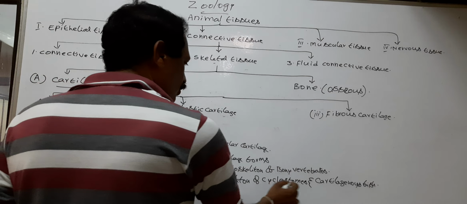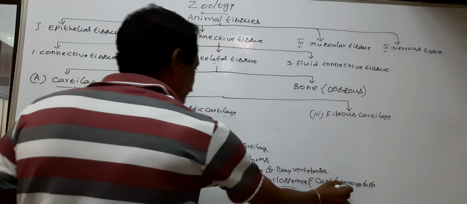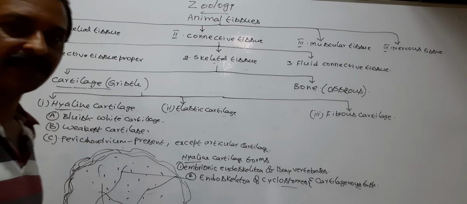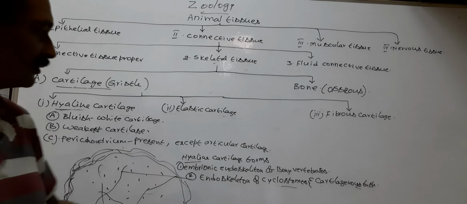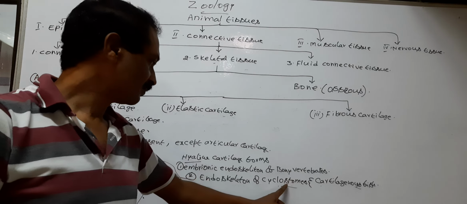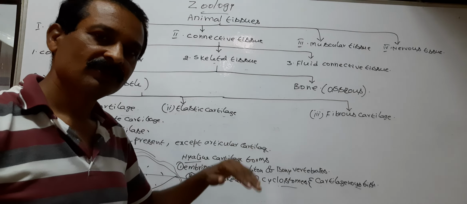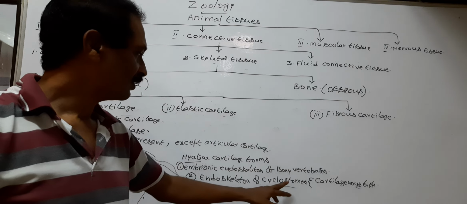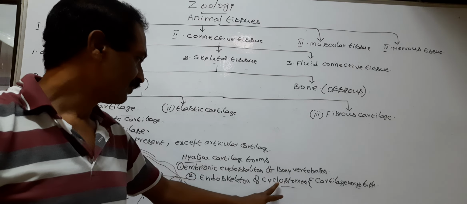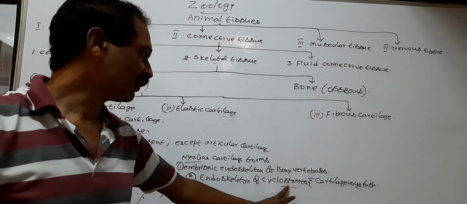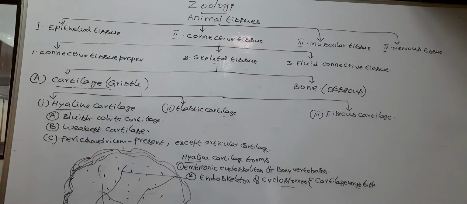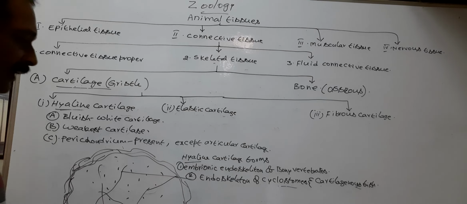The cyclostomes and cartilaginous fishes are vertebrates. So from embryonic stages throughout life, the endoskeleton of cyclostomes and cartilaginous fishes is made by hyaline cartilage.